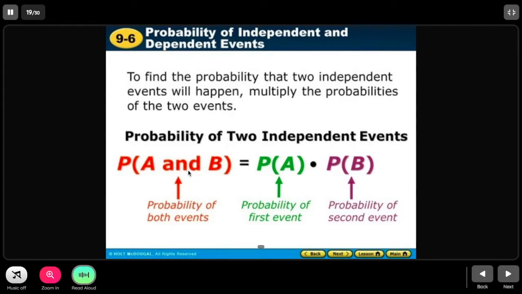And when we use AND, the operation is multiplication. That is equal to probability of A times probability of B, meaning that we are getting the probability of the first event and the probability of the second event. I will repeat, the formula in finding the probability of two independent events is multiplication.